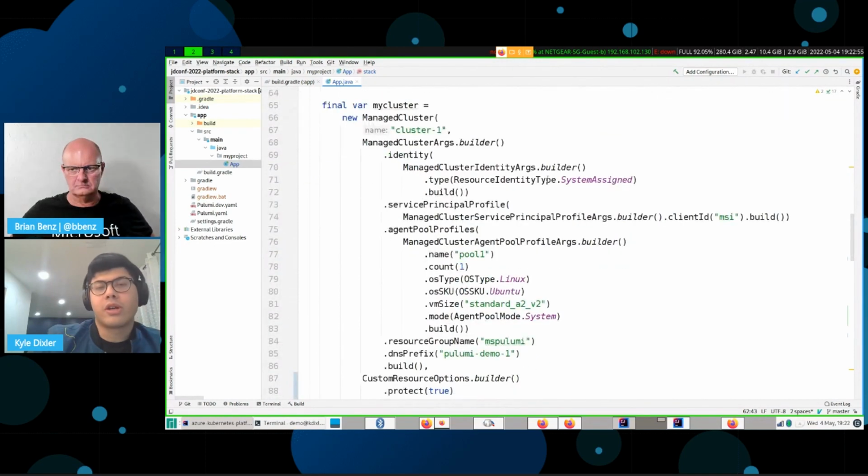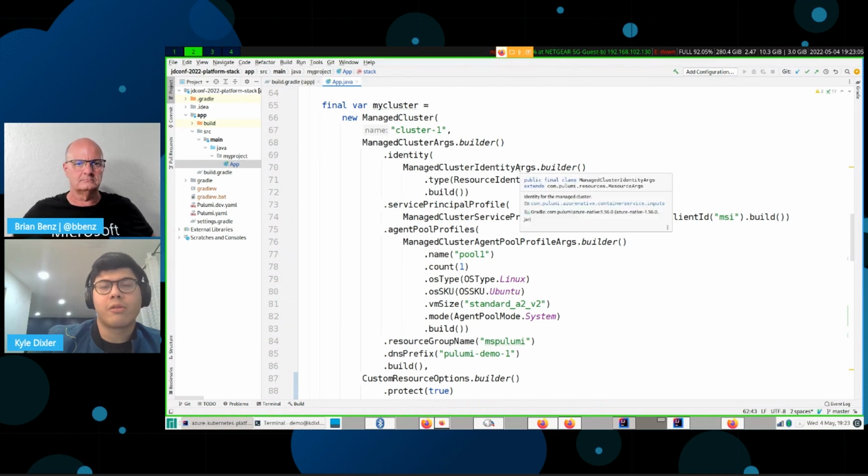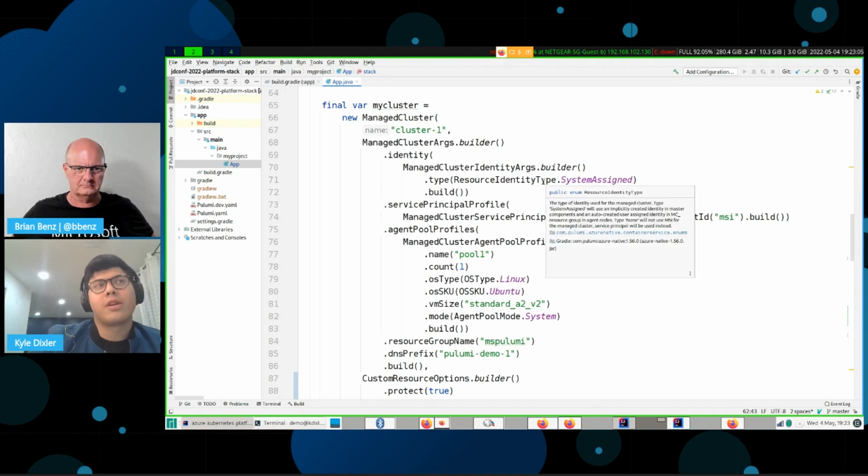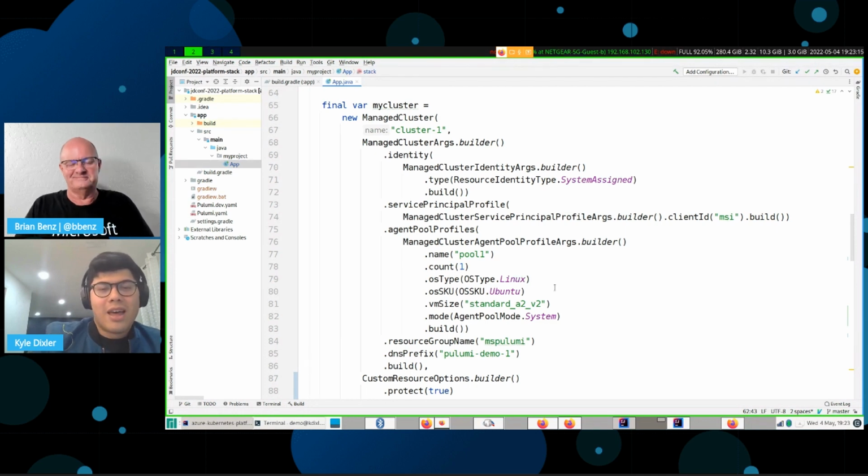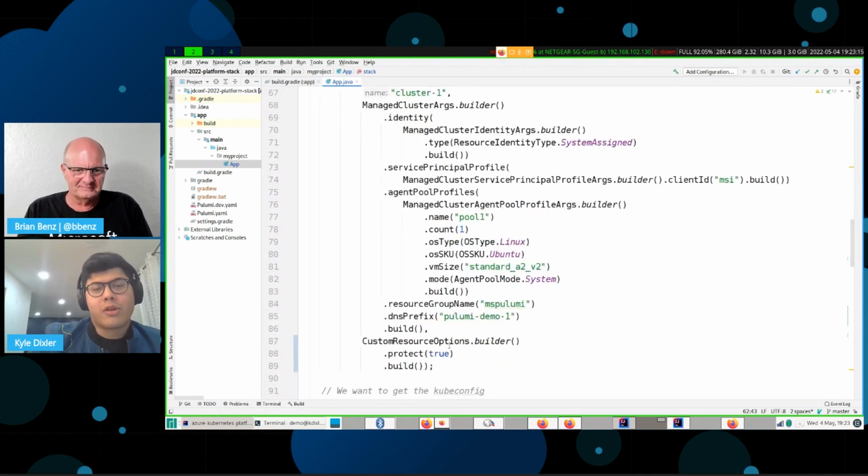You basically configure it. It's straightforward using the same builder stuff. You can IntelliSense your way through all of this stuff, and wherever else that fails, you can check the docs. But you'd be doing that anyway if you interact with cloud. Over here, we've got these configuration options, and here we put the protect flag on so we don't accidentally delete it, because these things take like 6 to 13 minutes to deploy, and that would basically eat up all my time.